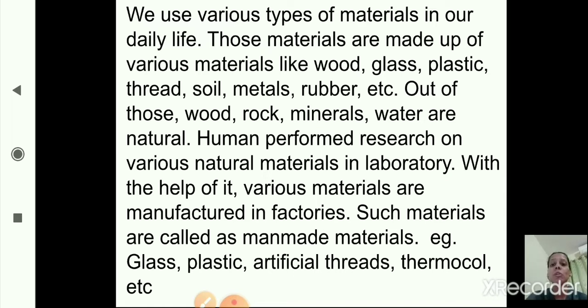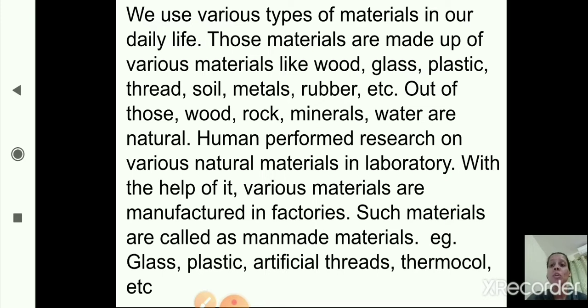In materials there are two types, natural materials and man-made materials. Natural materials means the materials which are available naturally. For example, wood, rock, minerals, water. These are natural materials, natural things.